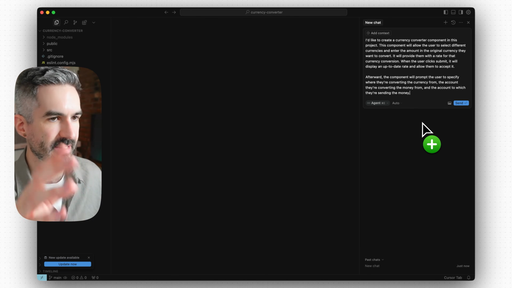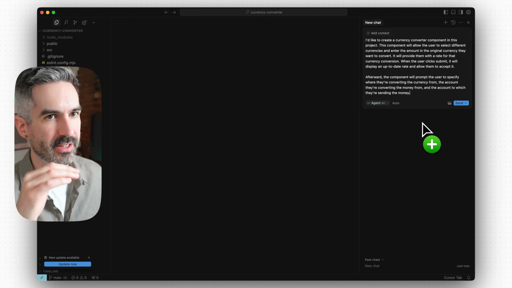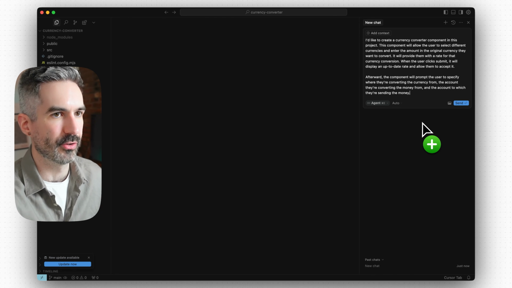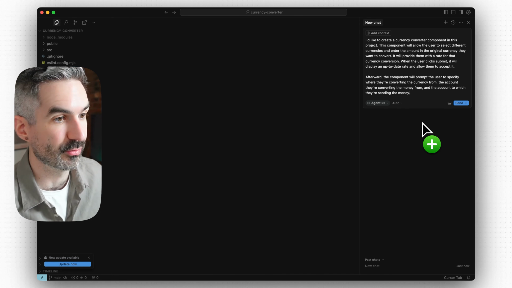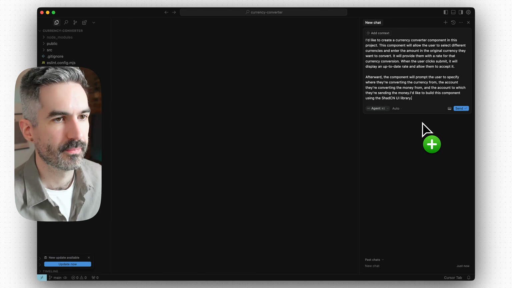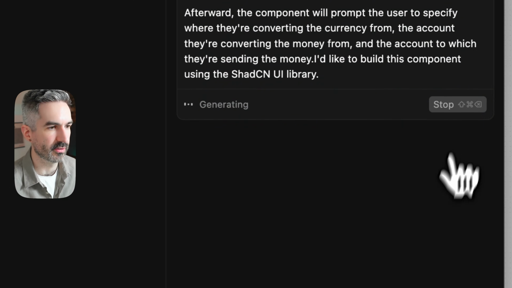I also want to add in here just the UI library. So I'm going to do another message here and see if it's going to add onto the message that I've put into Cursor already, or if it's going to replace the whole thing. Perfect. Okay, let's send this to Cursor and see what happens.